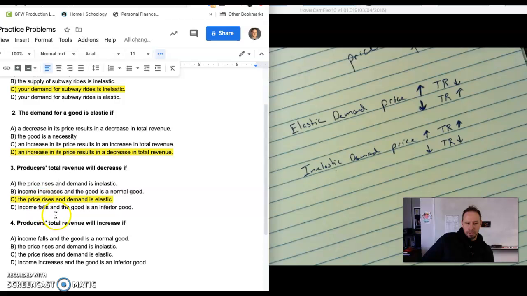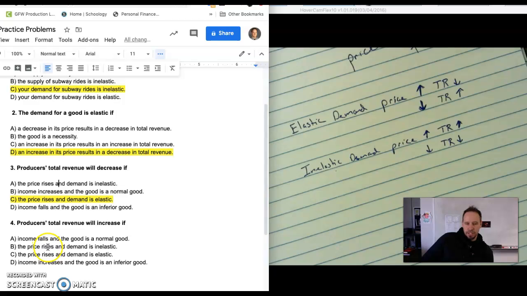Lastly, 4, producers' total revenue will increase if. All right, let's go. Income falls and the good is a normal good. Well, if our income falls and the good is a normal good, we're going to see a decrease in demand for normal goods. If income increases and the good is an inferior good, we're going to see a decrease in the demand for inferior goods. So go to B and C.